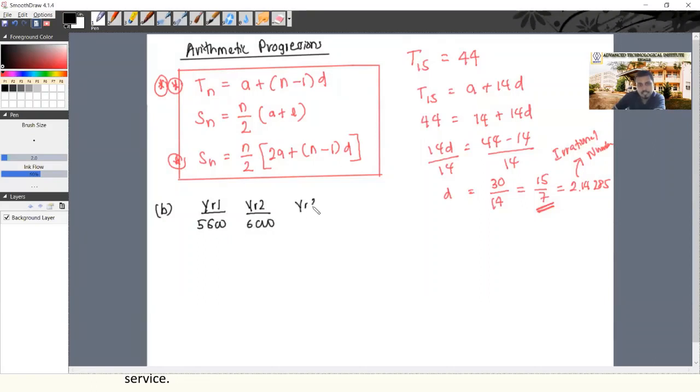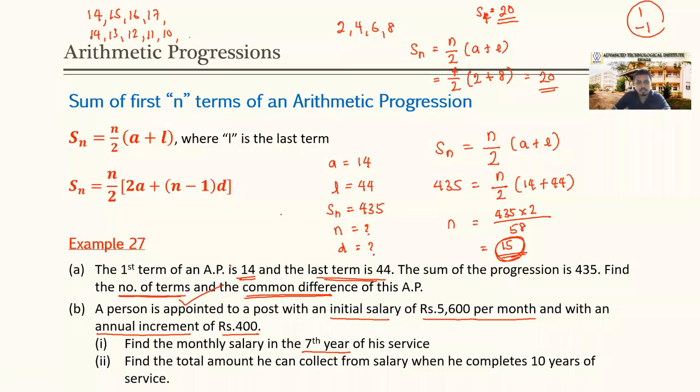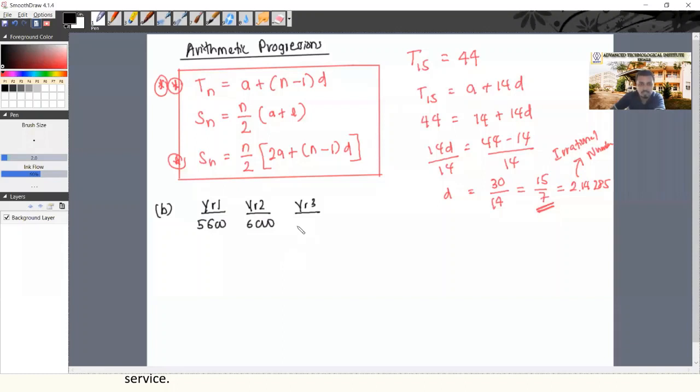In year 3, what would be his monthly salary? With an annual increment of 400, it should be 6,400. In year 4, it should be 6,800. So there is a pattern.